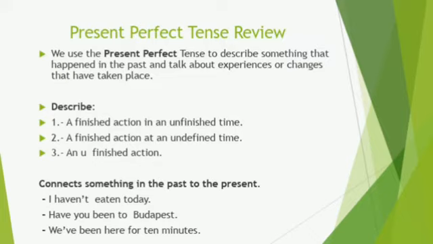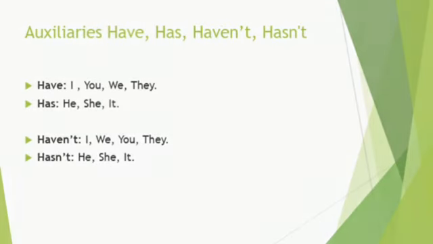1. A finished action in an unfinished time. 2. A finished action at an indefinite time. 3. An unfinished action. In every case, the present perfect is used because it connects something in the past to the present. For example, 1. I haven't eaten today. 2. Have you been to Budapest? 3. We've been here for 10 minutes.